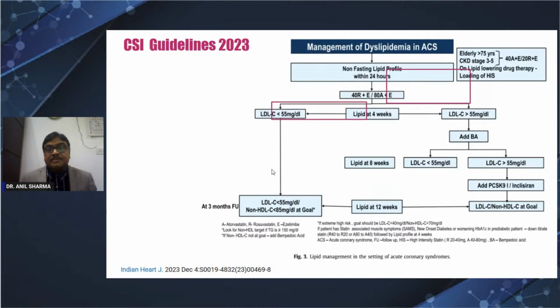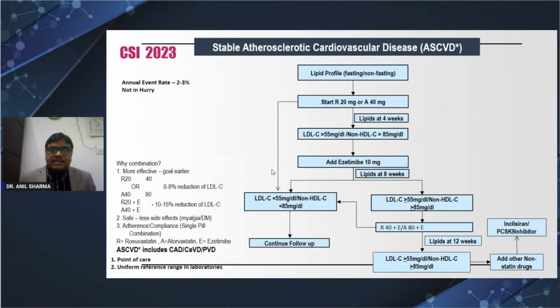If it is an ACS, start right from the beginning with high dose statin plus ezetimibe. After 4 weeks, add bempedoic acid. After 3 months, see if the LDL is less than 55, and again, as I said, non-HDL less than 85, otherwise go for the injectables. Well, CCS is a little different: instead of statin plus ezetimibe, start with the statin, wait for 4 weeks, go for ezetimibe, add another 4 weeks, add bempedoic acid, then another 4 weeks, then go for the other medication. So it can be step by step if the patient is stable. If it is unstable, you should go very fast.